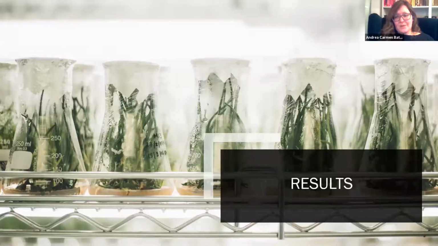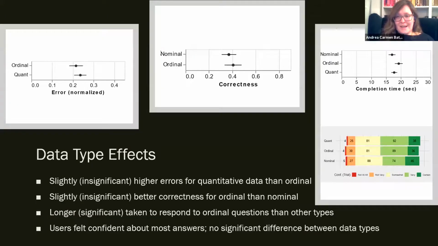So let's talk about our results. If we look at the effects of different data types as a factor for user task completion, the error size and the correctness differences are negligible. There's also very little difference in the Likert scale responses to confidence. And the participants did take slightly longer to answer questions about ordinal data, but overall, there's very little difference across these different data types when taken in aggregate.